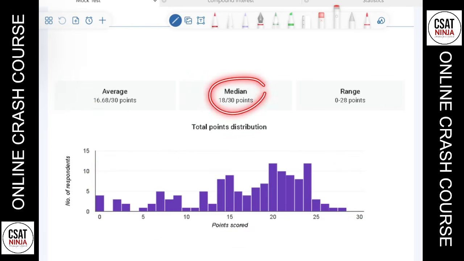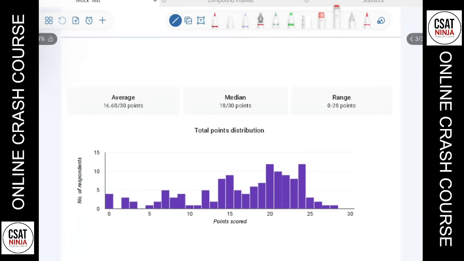Since we have done median, the middle number was 18 point something, but the average, that means if we divide for each and every person, was 16 point something. So if you are scoring above the median, that means you know a little bit about reasoning. For me, if you are scoring more than 20, that's a good score.